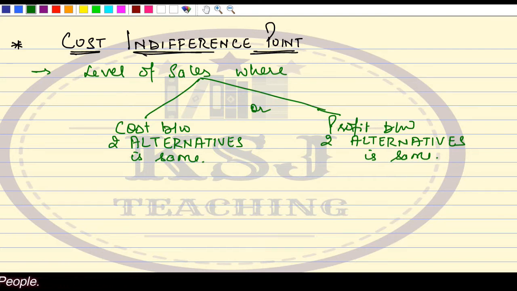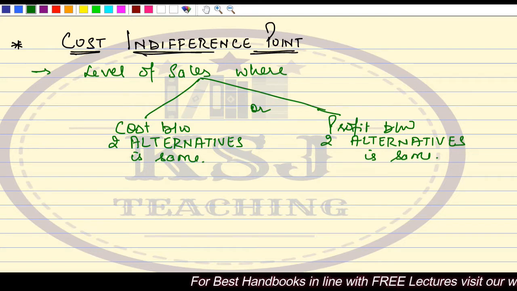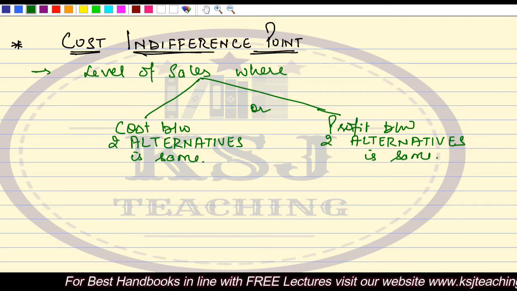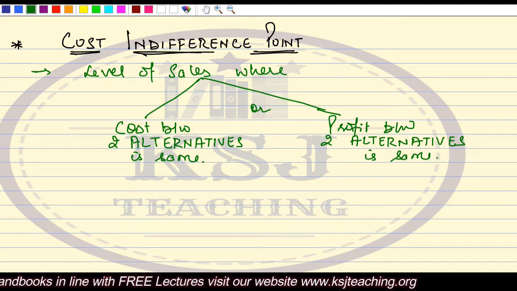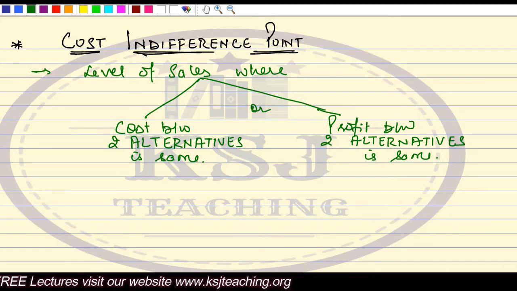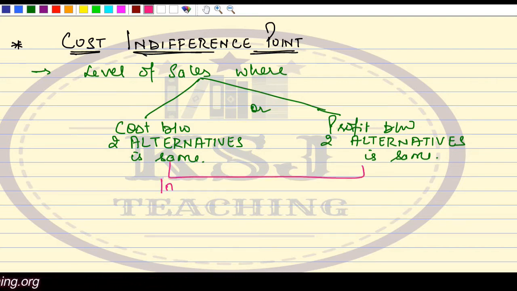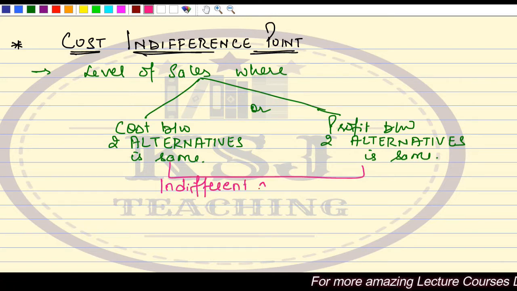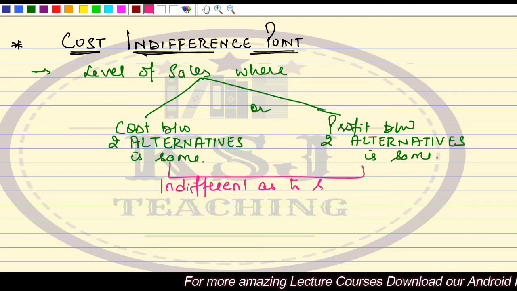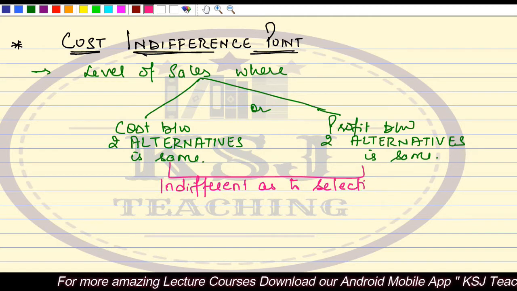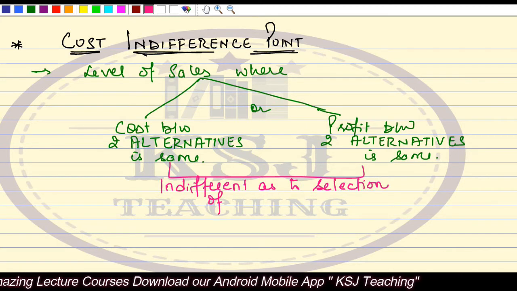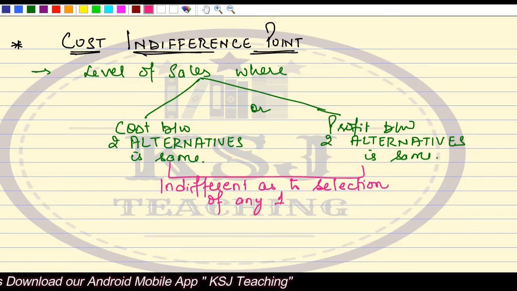So it is that level of sales where the cost between the two alternatives is the same, or the profit earned from the two alternatives is the same. In that case, we are indifferent as to the selection of any one alternative.